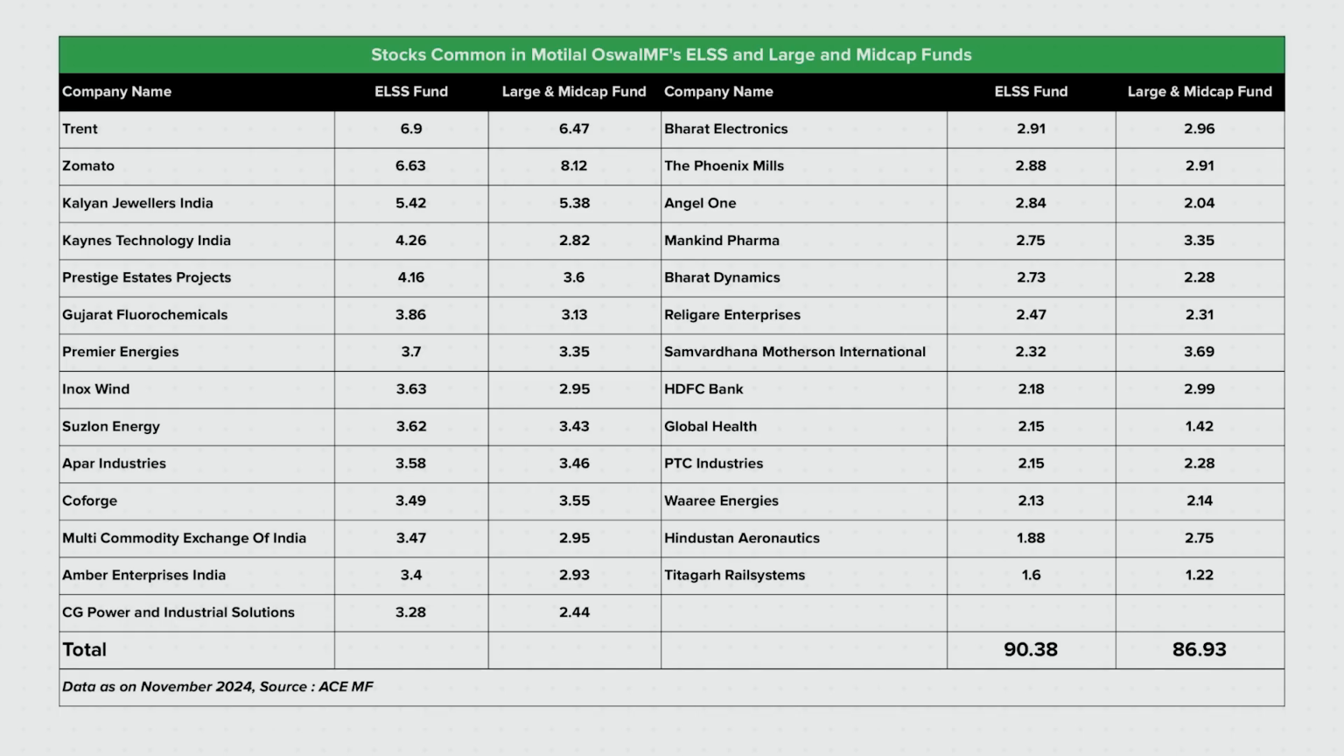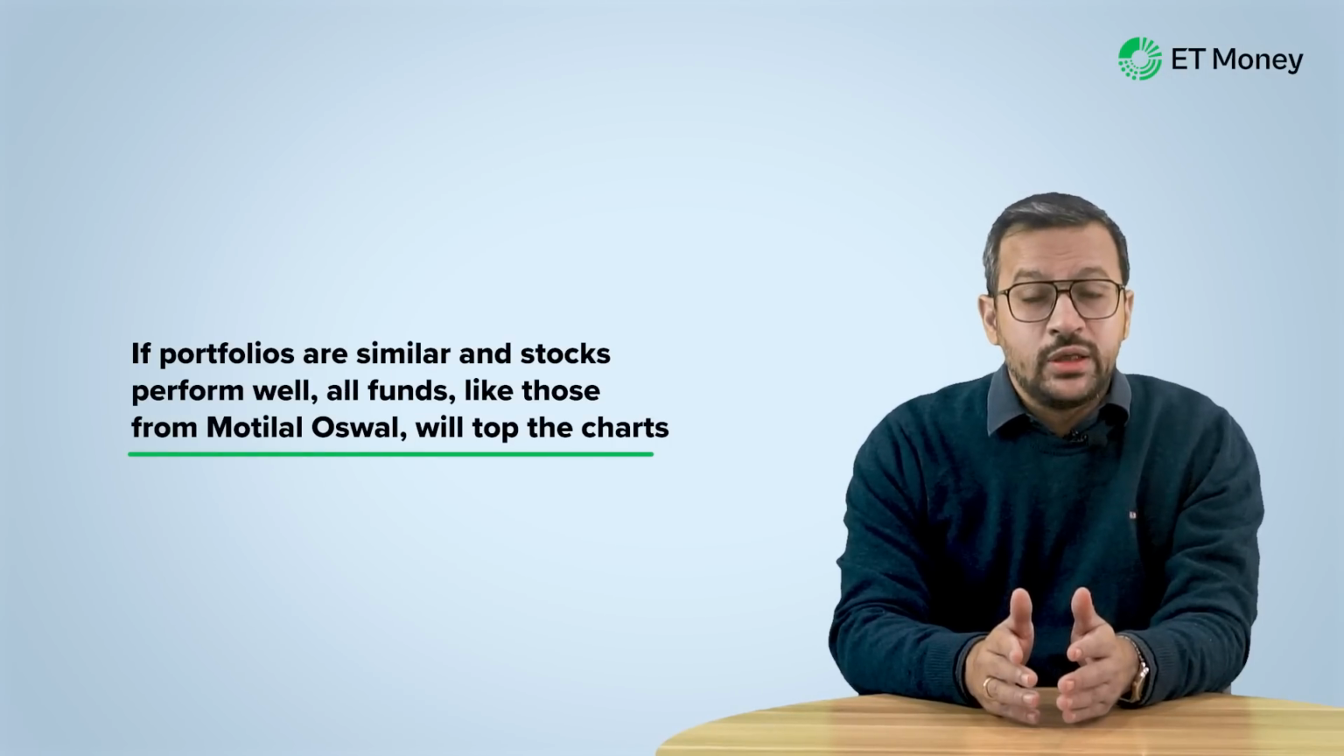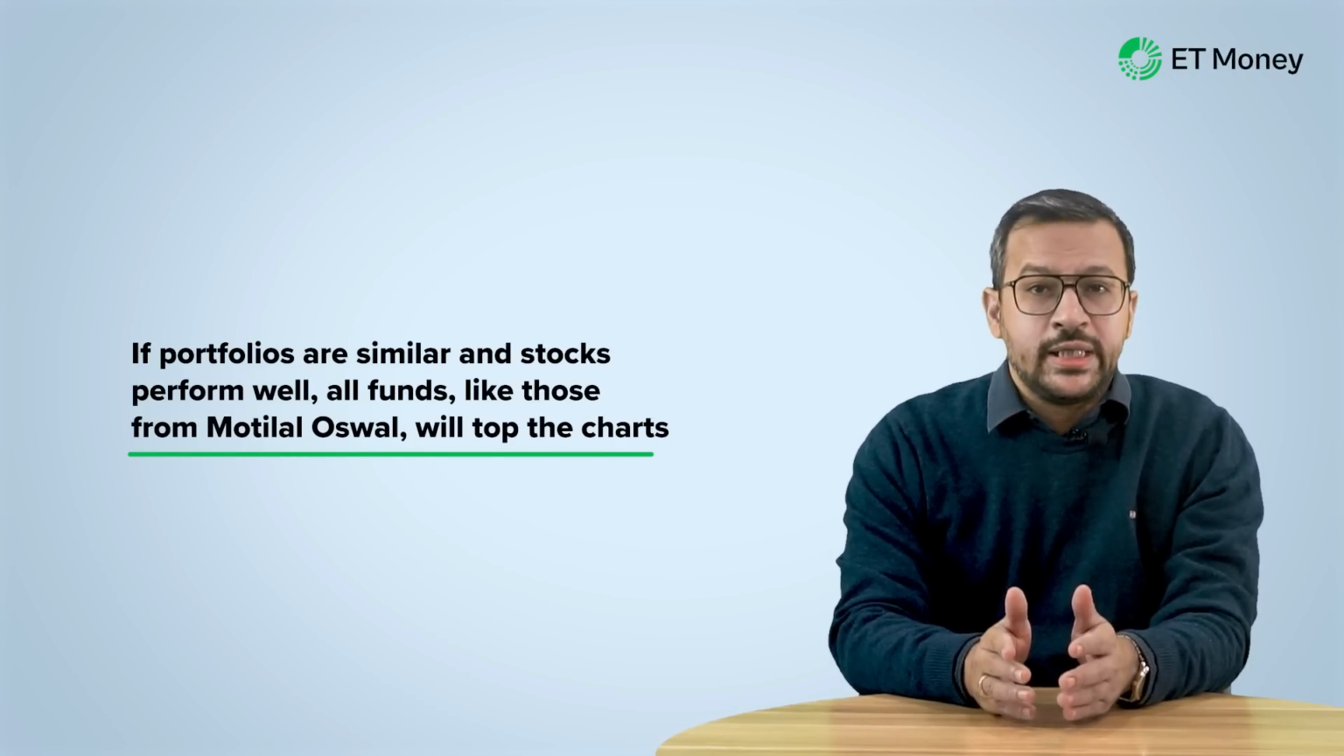Surprisingly, the number of stocks common to these 2 funds are even higher. The schemes had 28 stocks in common. Now, ELSS funds have allocated 90% of their portfolio to these common stocks. On the other hand, the large and mid-cap fund has invested 87% of its assets in these businesses. So, if the portfolios are similar and the stocks do well, all funds will outperform simultaneously.